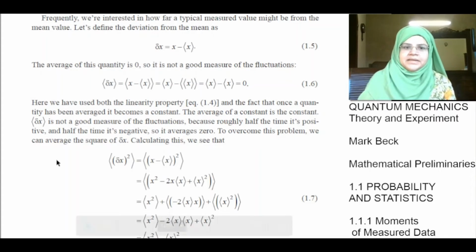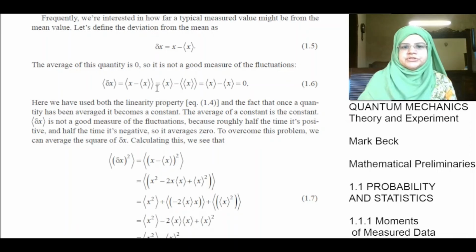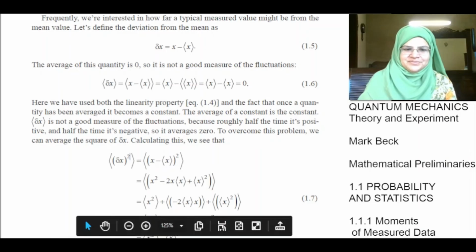If we find the mean of delta x, then this means that we will take the mean of x minus the mean of x, which is equal to the mean of x minus the mean of x. Since the mean of the mean of x is equal to the mean of x, we get the mean of x minus the mean of x is equal to 0.